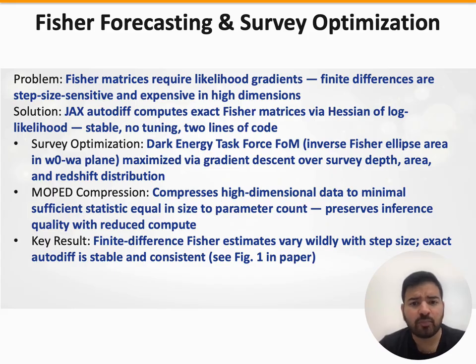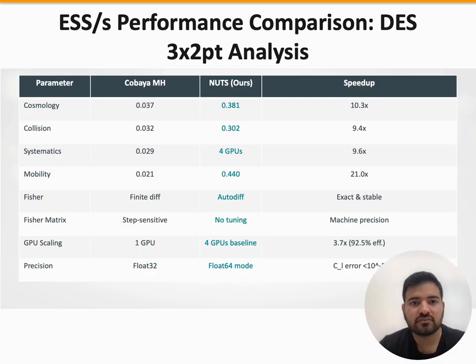We also implement MOPED data compression, which reduces a potentially large data vector to a minimal sufficient statistic of the same size as the parameter vector. Because MOPED depends on model derivatives, JAX makes it straightforward to implement, and the compressed likelihood preserves essentially all information. This table shows the raw numbers from our DES Year 1 3x2 point benchmark.